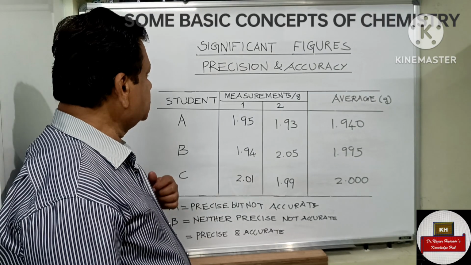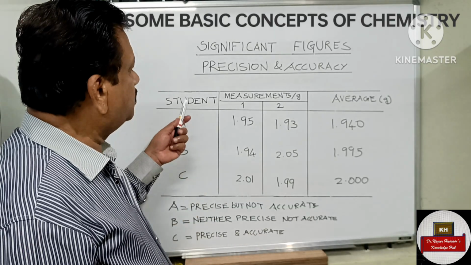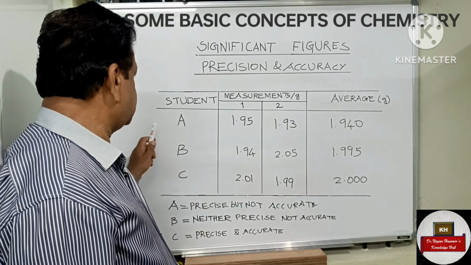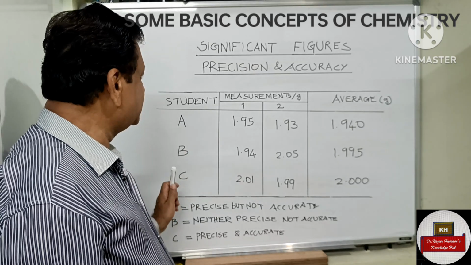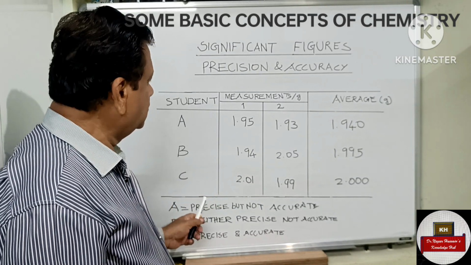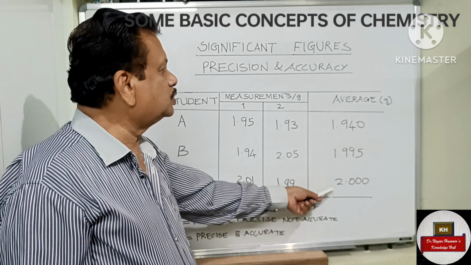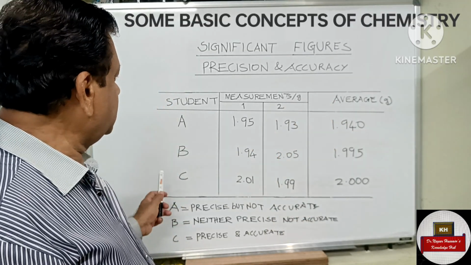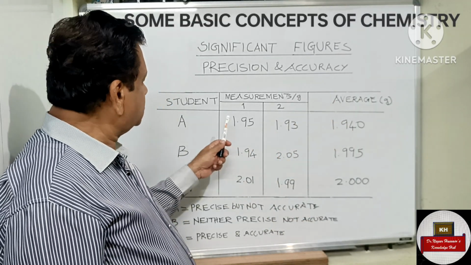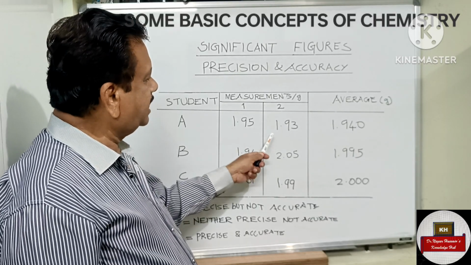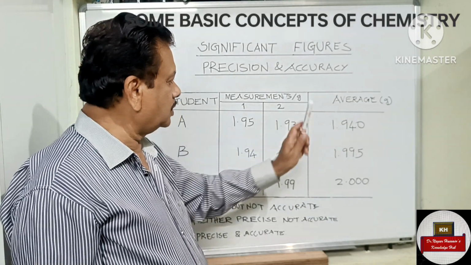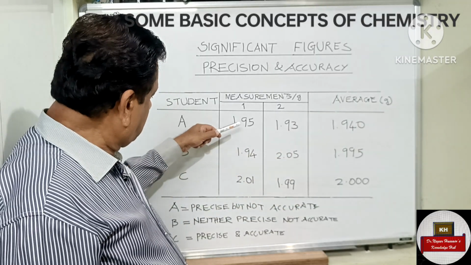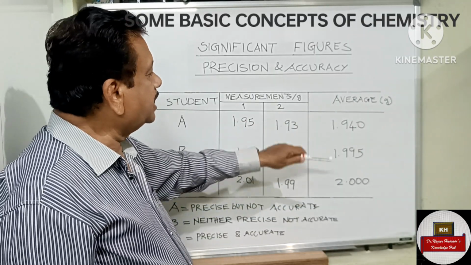Under significant figures, we will now discuss precision and accuracy. Assume that three students A, B, C are doing one particular analysis, and the results are expected to average 2 gram. Now A is analyzing and he is getting two results. The first time he gets 1.5, the second time 1.93, the average is 9.4, and he is nowhere close to 2, so his results are precise but not accurate.